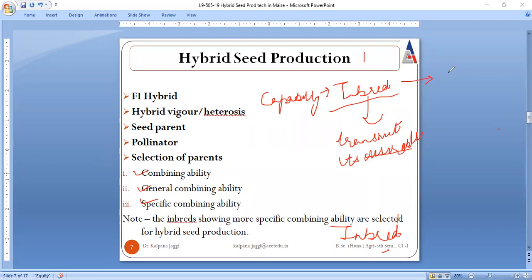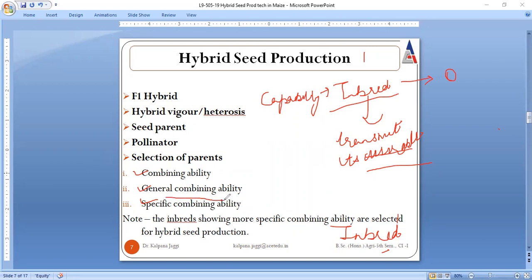Whatever feature is lying with these homozygous lines, whether it is capable of transferring it to the desired trait or not, that is said to be its combining ability. If it is giving average performance, then it has not transferred all of its desirable features, then it is said to be general combining ability.